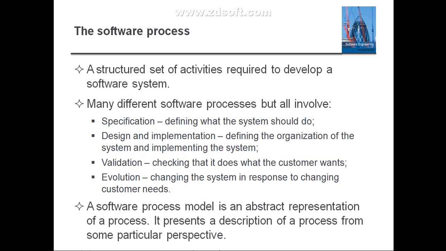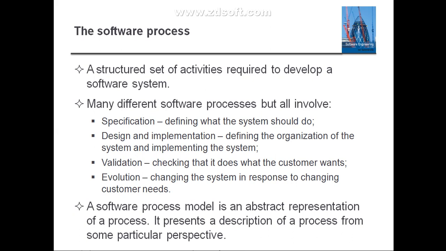As already told, there are four types of software process activities: software specification, software design and implementation, software validation, and software evolution. That means a structured set of such activities that are required to develop a software product or software system is called the software process.